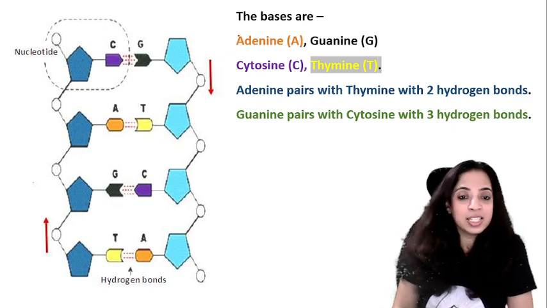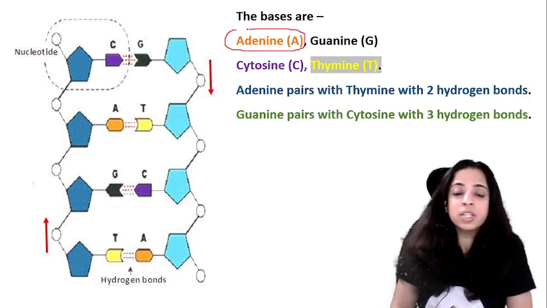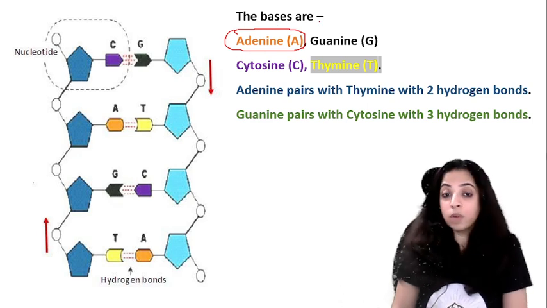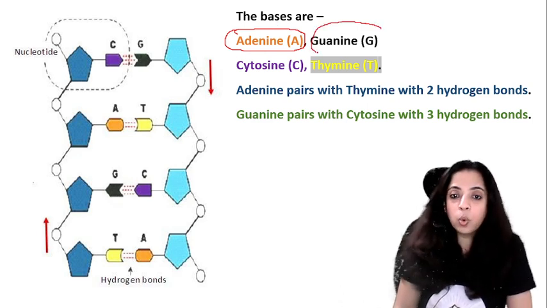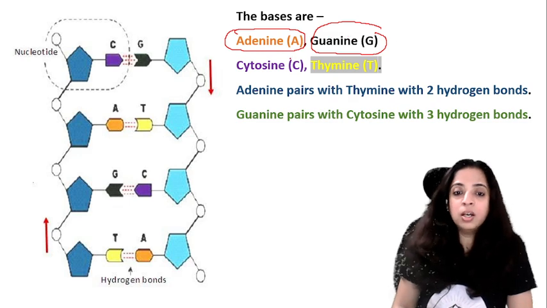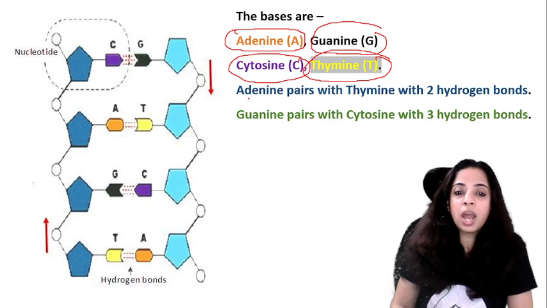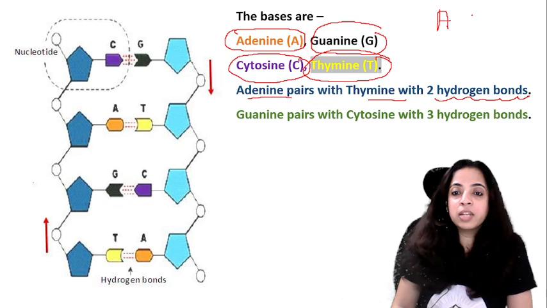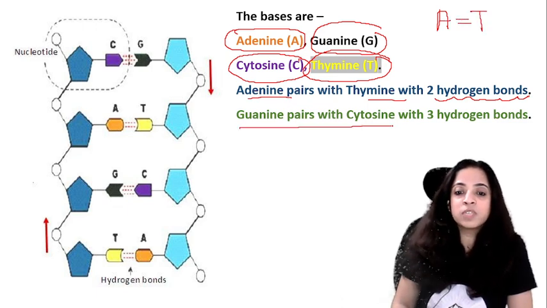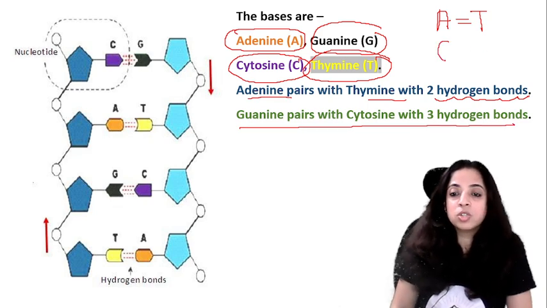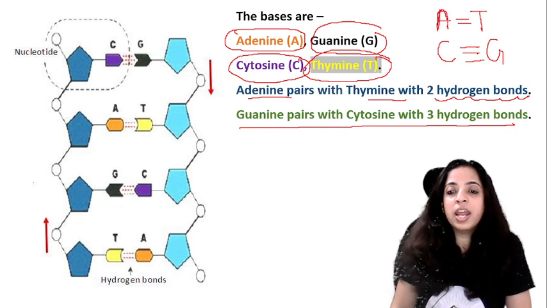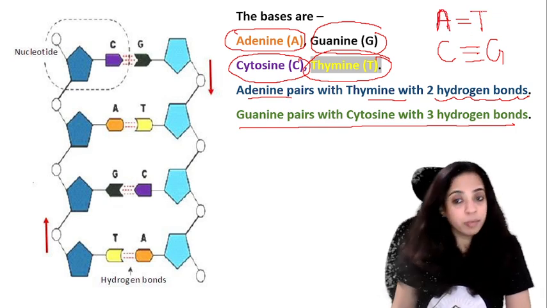So there are 4 bases: adenine, guanine, cytosine and thymine. You have to remember the spelling very well. You cannot go wrong with the spelling. Adenine pairs with thymine with 2 hydrogen bonds, whereas guanine pairs with cytosine with 3 hydrogen bonds. So between C and G there are 3 bonds, whereas between A and T there are only 2 bonds. Remember this.